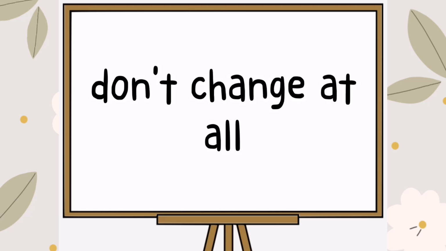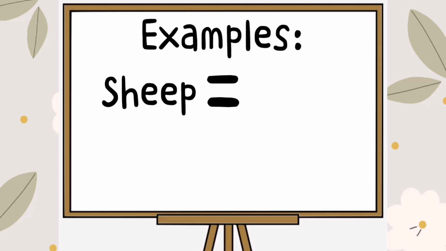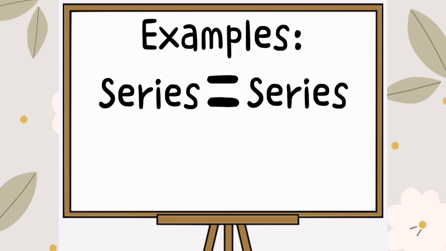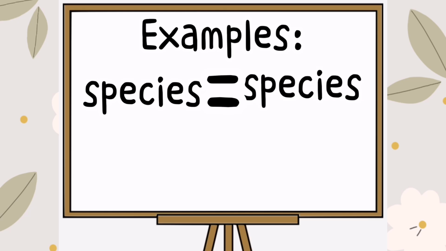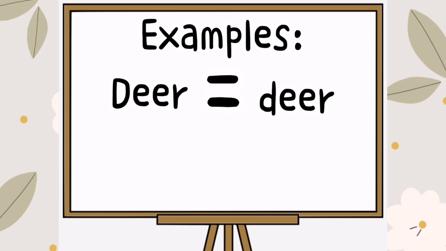Some nouns don't change at all when they are pluralized. Example, sheep, sheep, series, series, species, species, deer, deer.